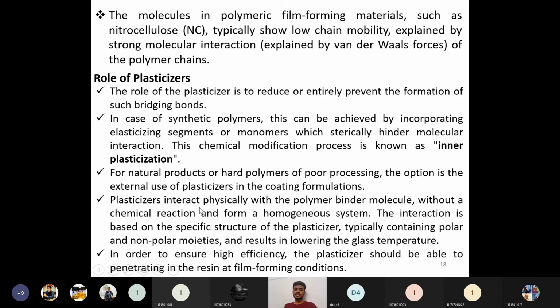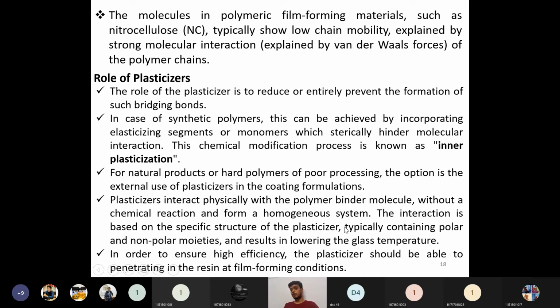Then the next one is, plasticizers interact physically with the polymer binder molecules without a chemical reaction and form a homogeneous system. So without any chemical reaction, they will interact with the binders or the resins to form a very homogeneous system. The interaction is based on the specific structure of the plasticizer, typically containing polar and non-polar moieties and resulting in a lower glass transition temperature.